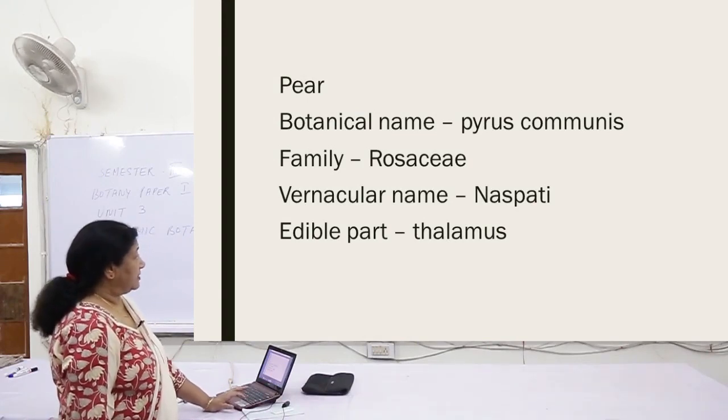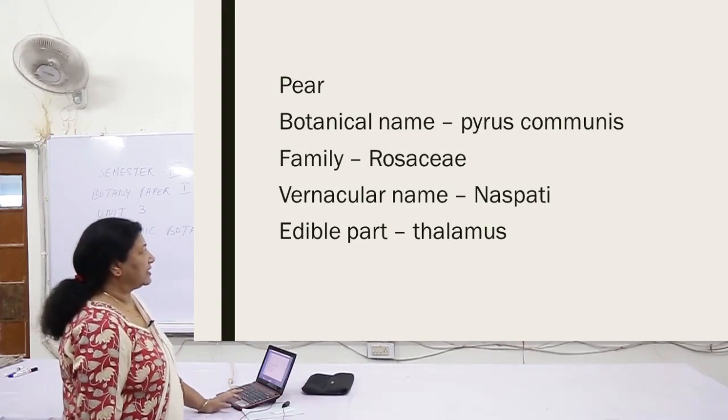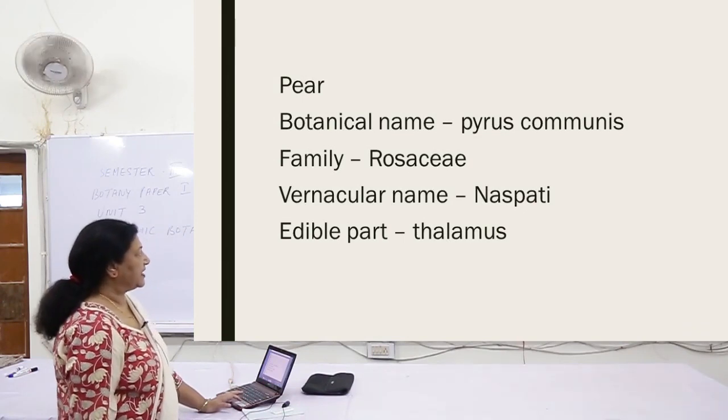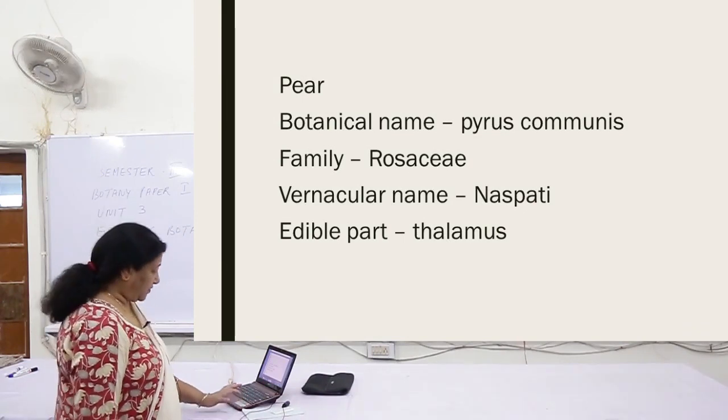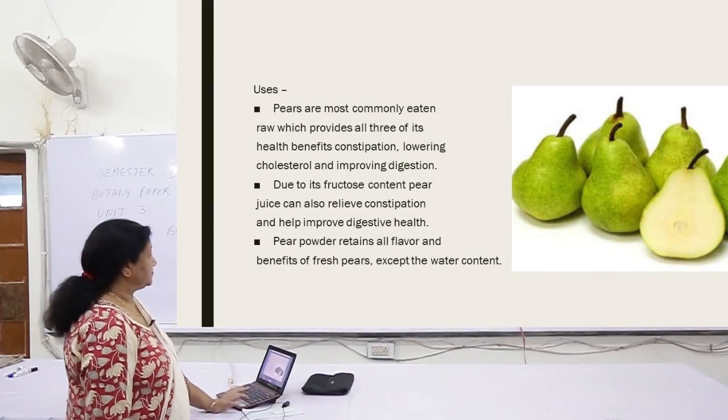Then there is the pear, which is known as nashpati, botanical name Pyrus communis, family again Rosaceae, vernacular name nashpati, and the edible part again over here is the thalamus.